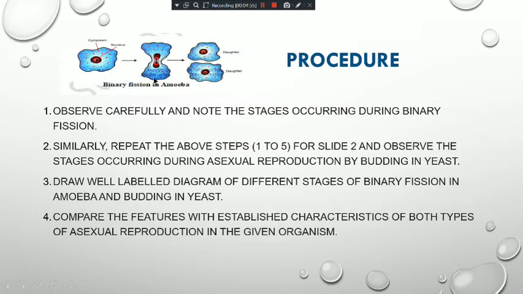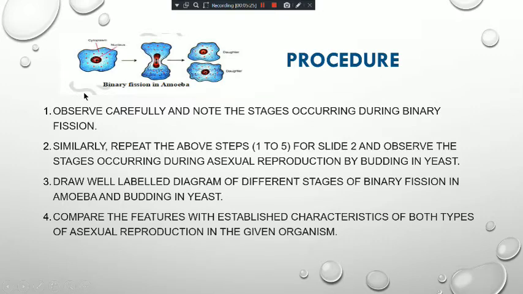We will see this type of slide. We can see the different stages of the binary fission. This is first, you can see this is amoeba, which is a mature amoeba. This is the nucleus. Then we can see the splitting nucleus, and here the grooves in the body wall also. And then we can see the two daughter amoeba.